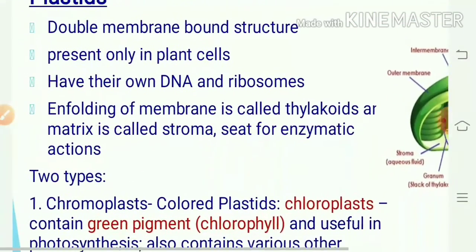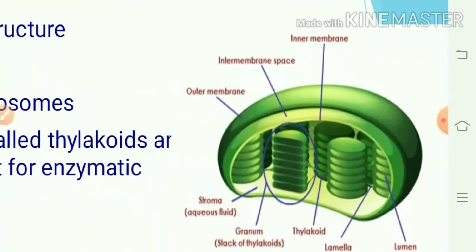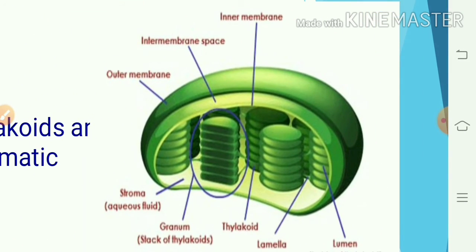Here you can see a colored plastid, that is the chloroplast structure, which is green in color, present in plant cells. Chloroplast contains chlorophyll and carotenoid. These are found in photosynthetic cells. This chloroplast is generally oval.